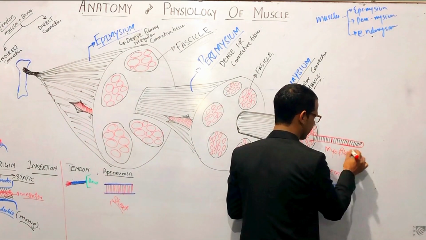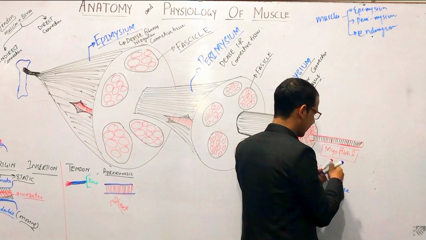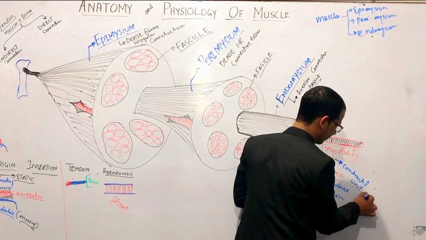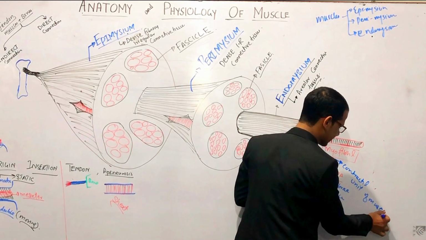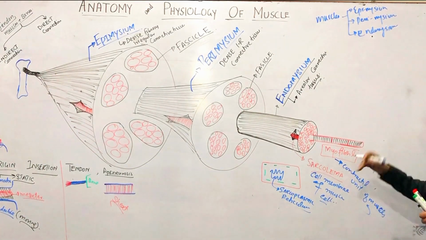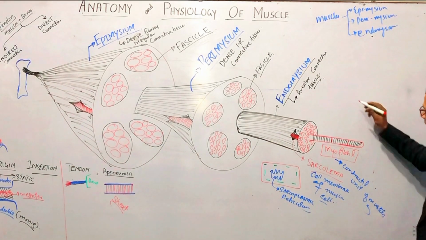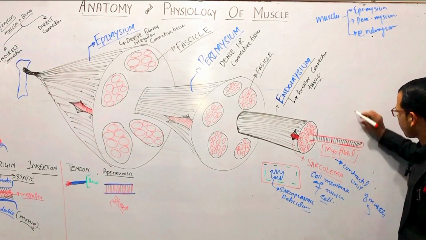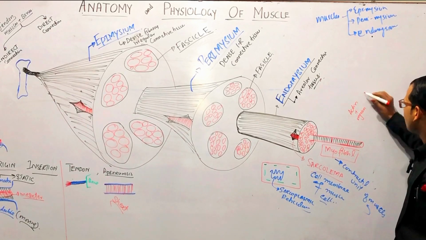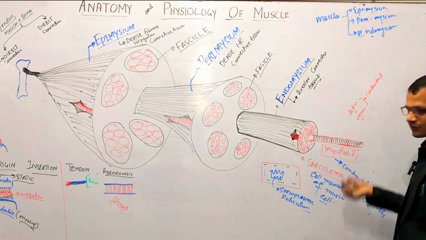So this is the muscle cell, and this thing is the myofibril. This is the actual contractile unit of muscle, and we will discuss this in detail, right? That how the muscle is contracted from here. For example, just take a look. The myofibril is composed of actin and myosin, and actin and myosin are for contraction.